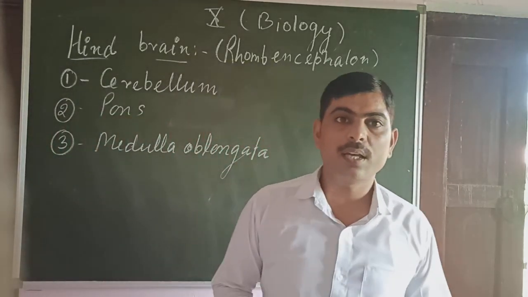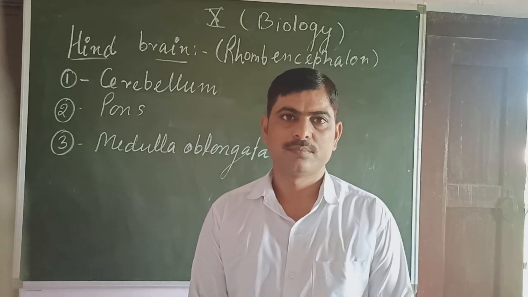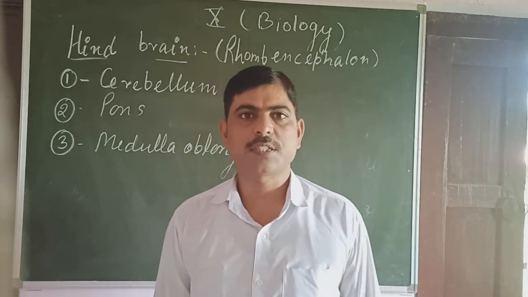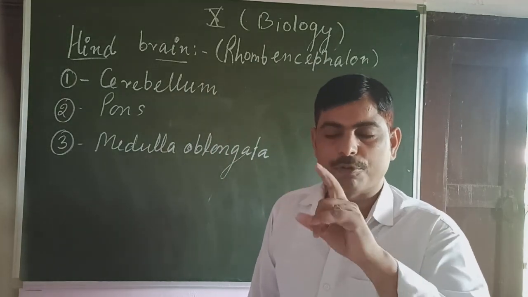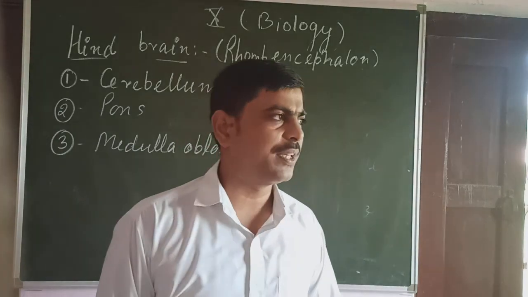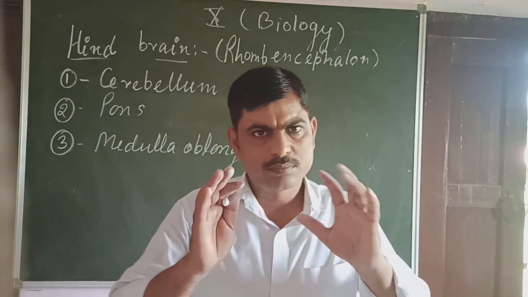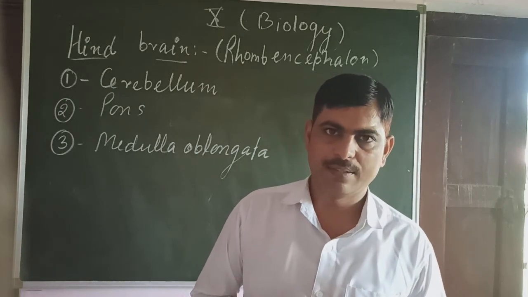The cerebellum is the second largest part of the brain. Then what is the largest part of the brain? That is the cerebrum, the part of the forebrain. And the cerebellum is the second largest part and it comprises about 12.5% of the brain.